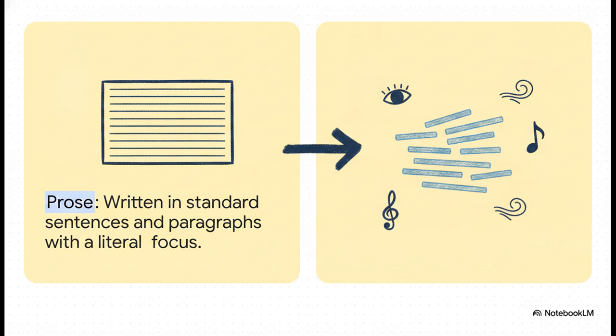But before we begin our investigation, we really need to understand that reading poetry requires a completely different strategy than reading prose. When you read a standard novel or an informational article, you're reading prose. It's written in standard sentences and paragraphs, usually with a pretty literal focus, so you can quickly grab the main idea and move on. Poetry, though, it operates totally differently. It relies on lines and stanzas. It places a huge emphasis on figurative language, rhythm, and sound to convey emotion and mood. Because it's so incredibly compressed, poetry demands that we slow down and read closely, multiple times.